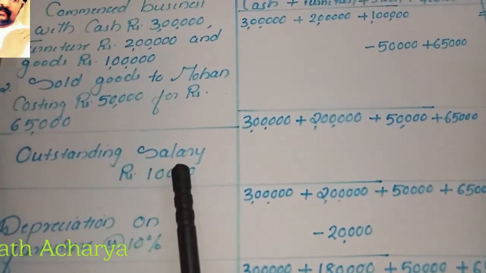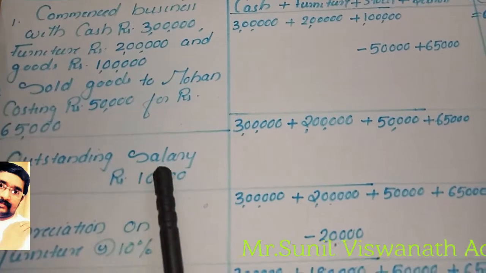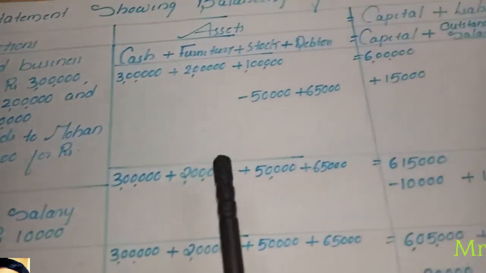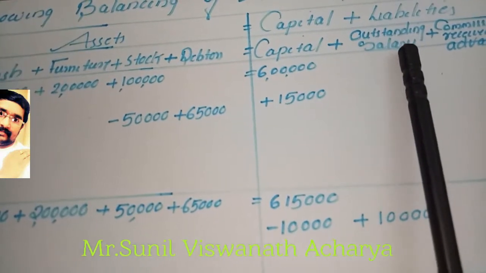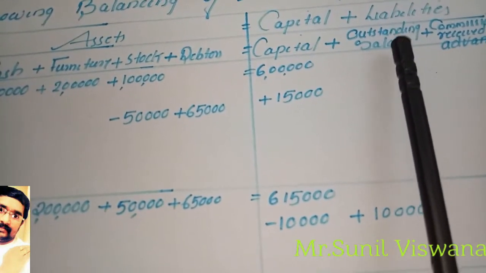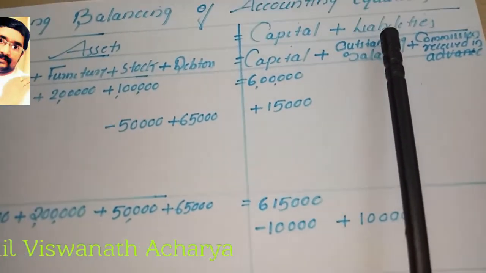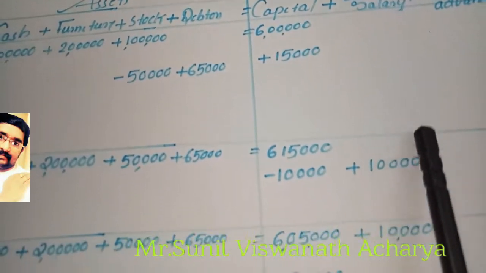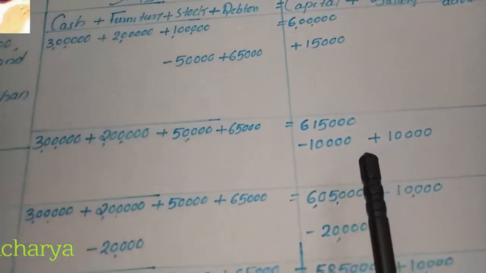Outstanding pending salary means it is our obligation to pay, so it is our liability. It is a current liability. So outstanding salary we will write on the liability side under a separate heading, outstanding salary. Any outstanding expense is our liability only. How much outstanding salary? 10,000.